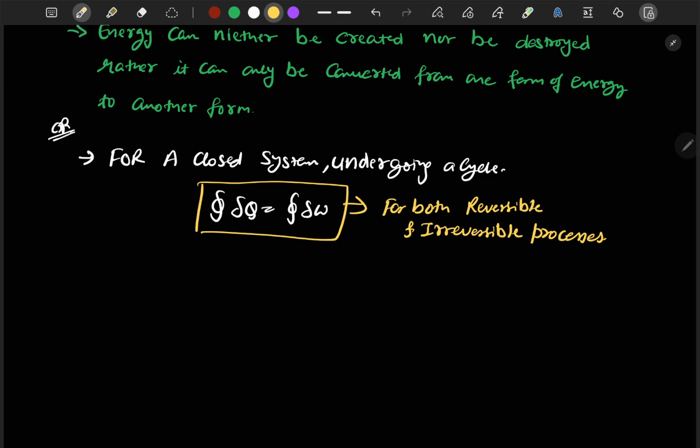This cyclic integration here indicates that the integration is to be placed for the closed cycle. So for a closed system undergoing a cycle, it is said that the net heat interaction will be equal to the net work interaction.